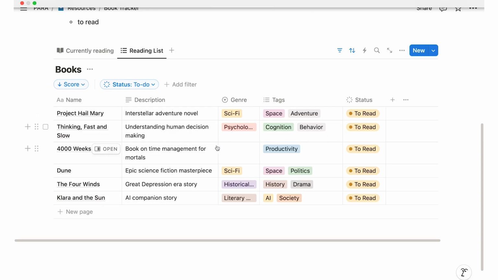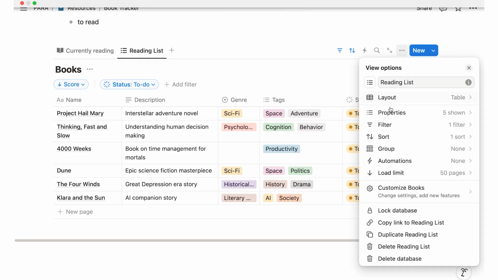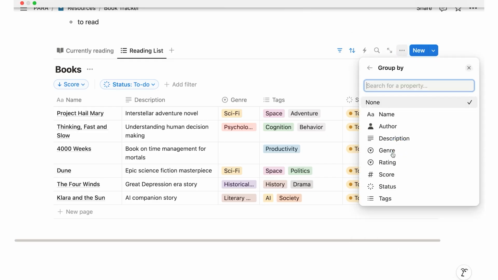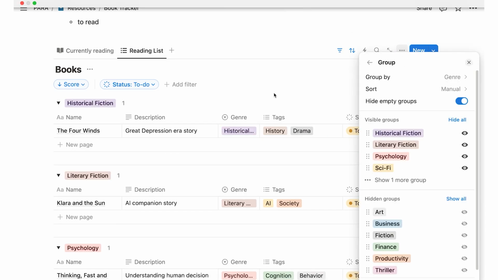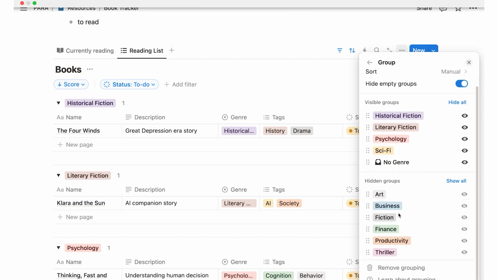Structured information. So we could also say, for example, I want to group them by genre. So in order to do so, let's click on the three dots. Let's go on group and say, please group this by the genre that I have applied. And now what you see happen is it automatically has figured out that in these groups, I currently have books. So these are the ones it shows me. And these are the groups where I don't have anything, so it hides them.